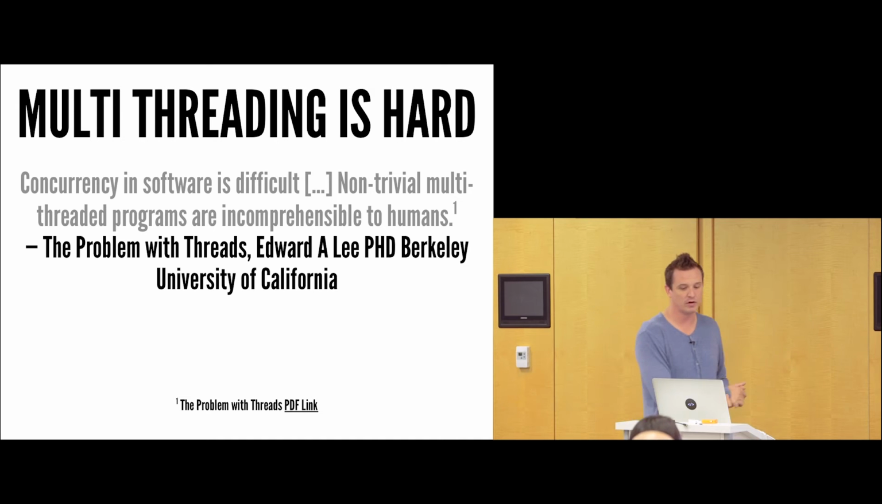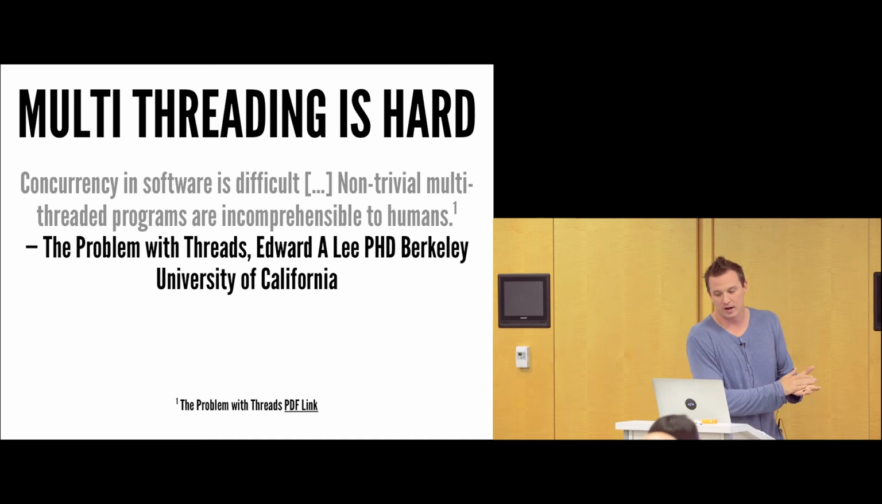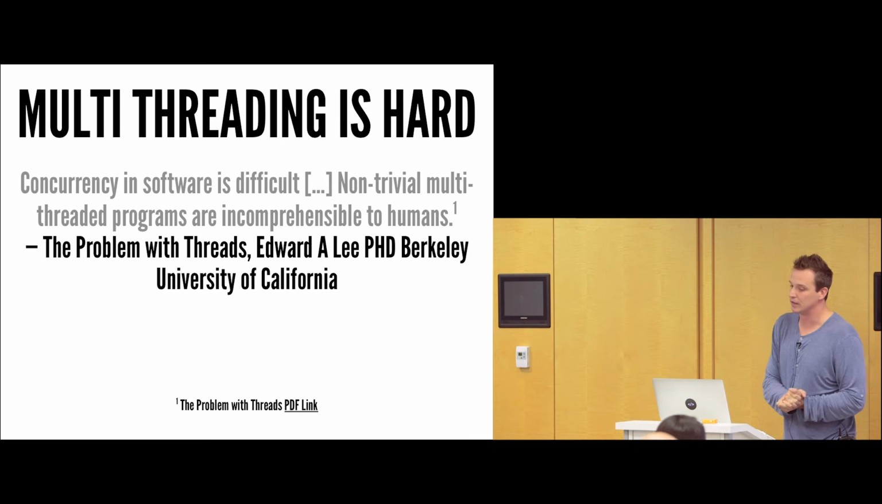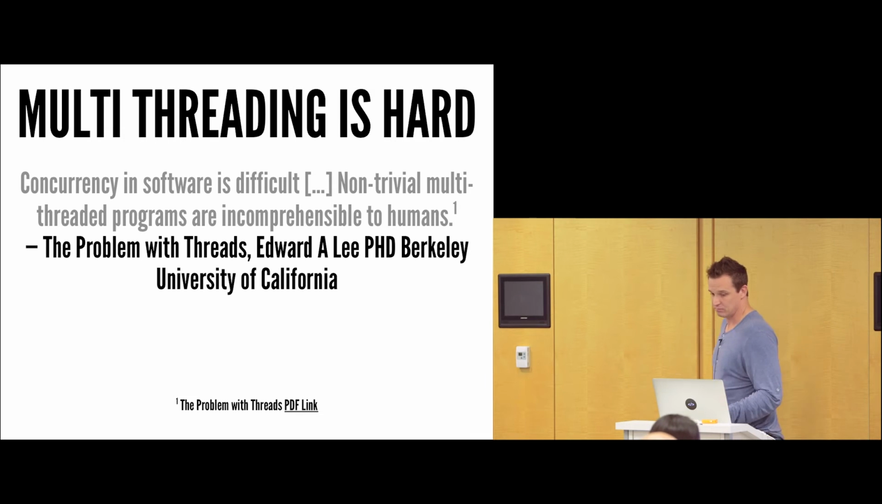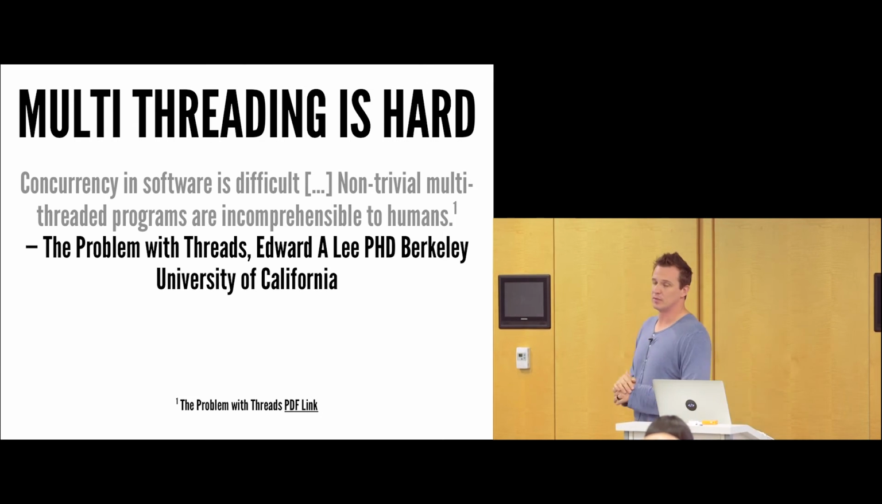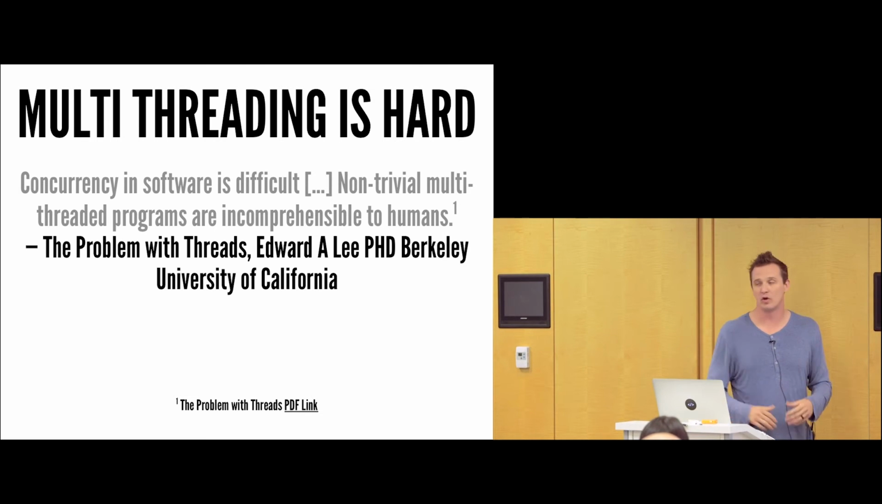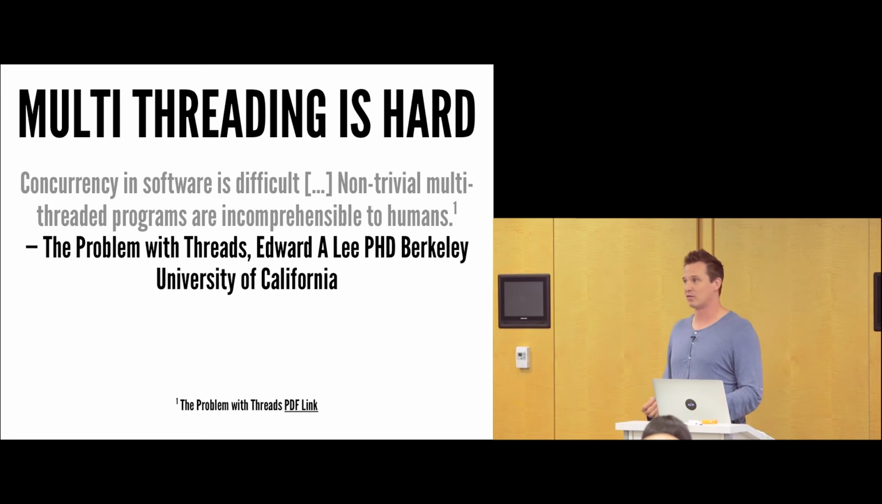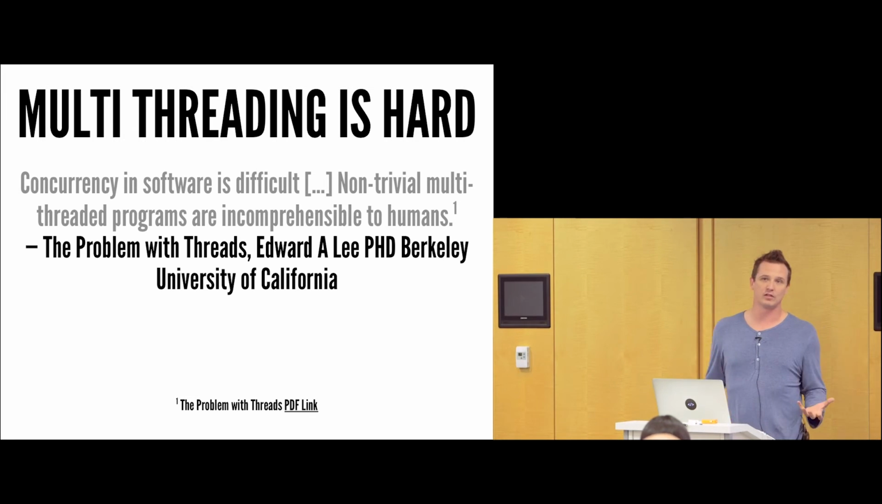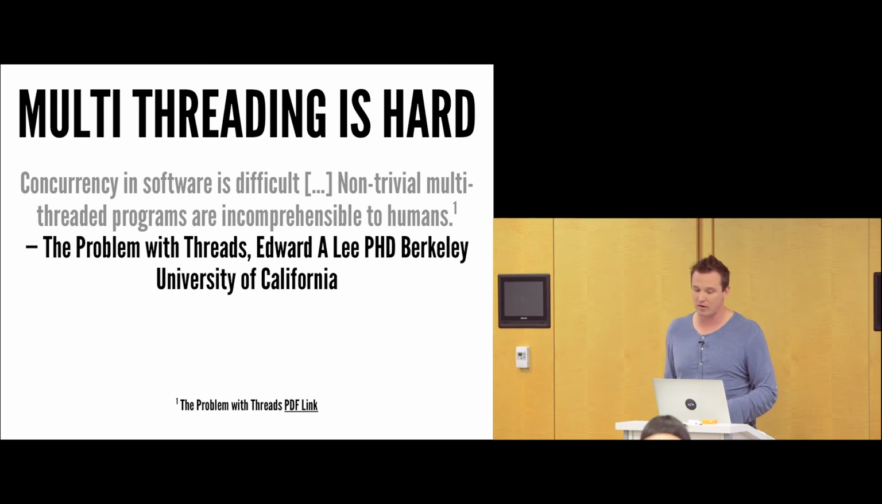And this is actually a quote from a paper written by Edward Lee, who's a PhD at Berkeley. It's basically called The Problem with Threads. And the main thing he's trying to say, in the conclusion, is that concurrency in software is super difficult. Just trying to keep track of all these things in your head is going to be very error prone. Even if you think you have it right, there's probably an error case you missed. And furthermore, testing all these different threads and all these different types of scenarios is very, very difficult.